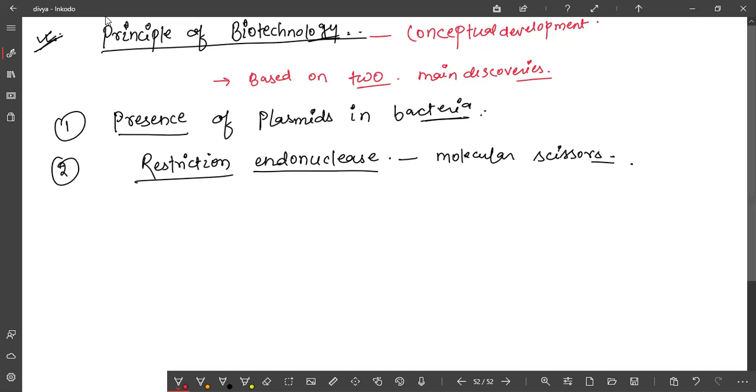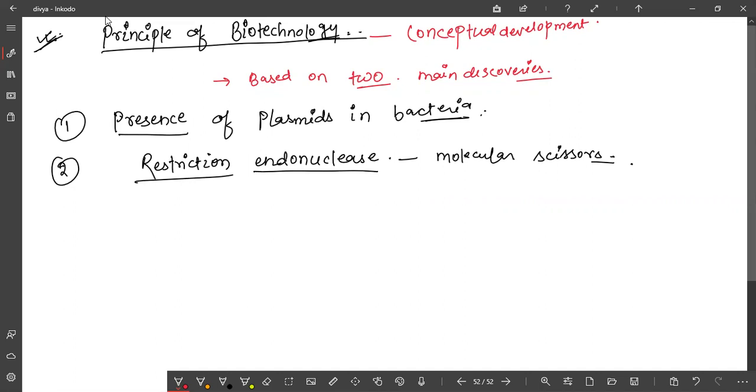Bacteria have some enzyme that can add a methyl group to its own DNA, so the body can recognize its own DNA. And one enzyme was also there, called restriction endonuclease, that cuts the foreign DNA. So this restriction endonuclease was found in bacteria.